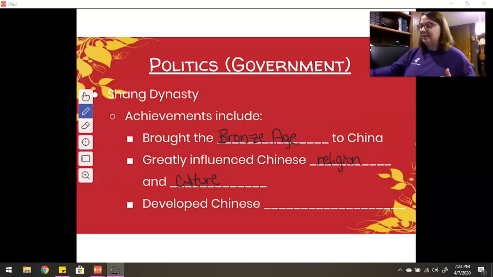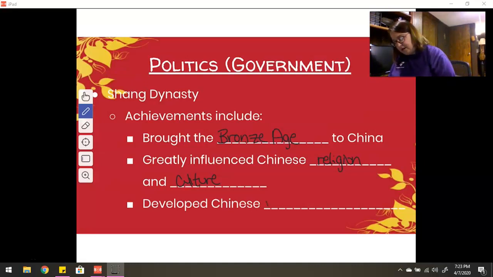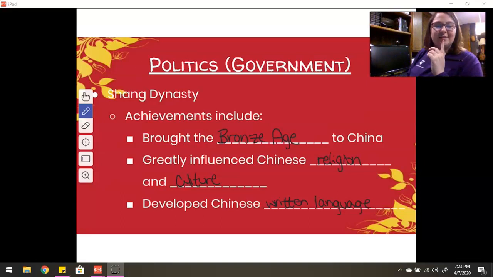We also see the first establishment of a written language in ancient China. So they developed Chinese written language. See, if I just slow down when I'm writing, it doesn't look quite so bad, but when I get writing too quickly, it's all kinds of a mess.